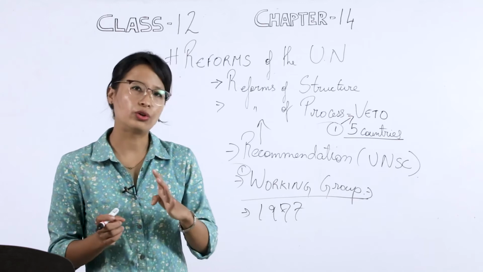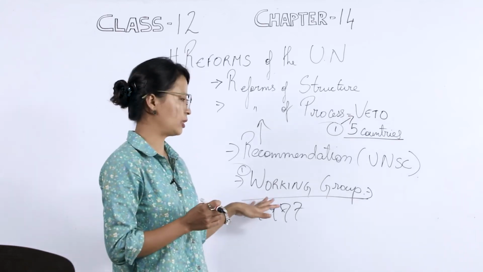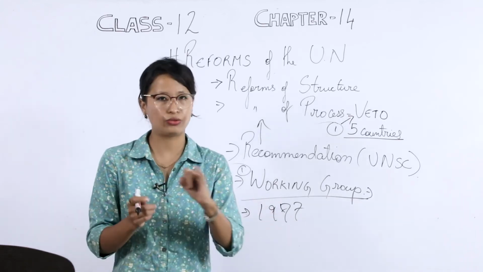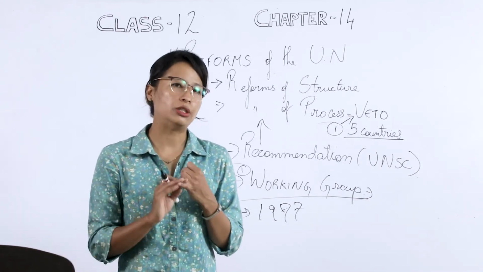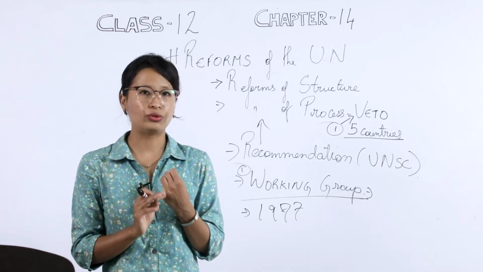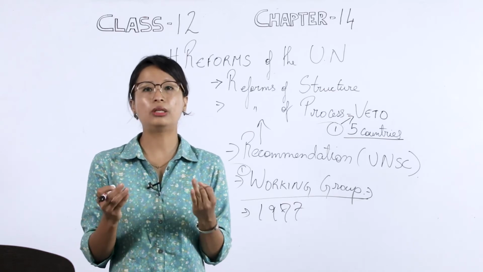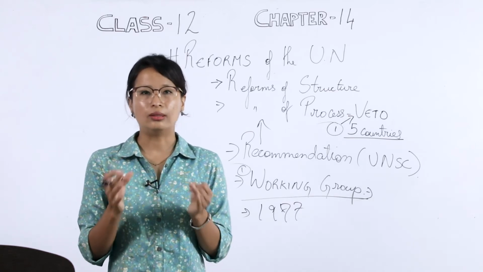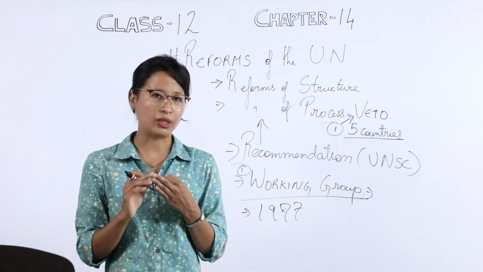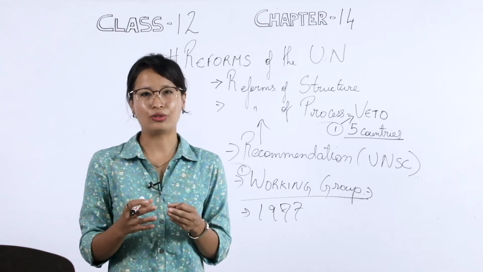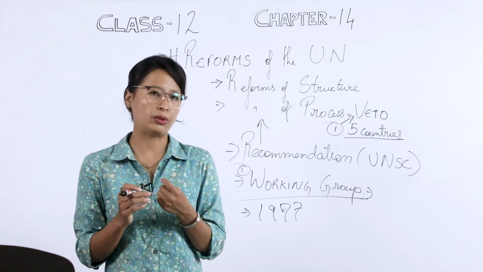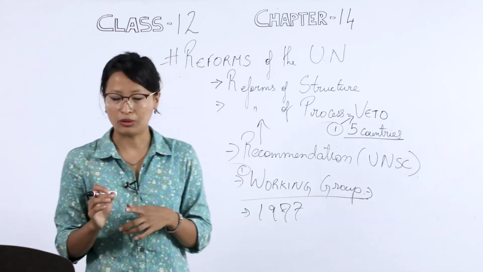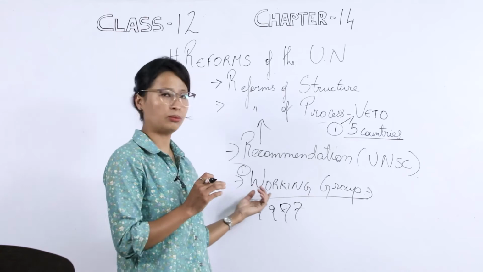So these were the 4 recommendations suggested by the working group, okay? First, once again, the country should be militarily and economically powerful. Second, the country should be big enough, referring to the size of the population. Number 3, the country should make enough contribution to the UN fund. And the last, the country should have respect for democracy and human rights. So these were the 4 proposals given by the working group.